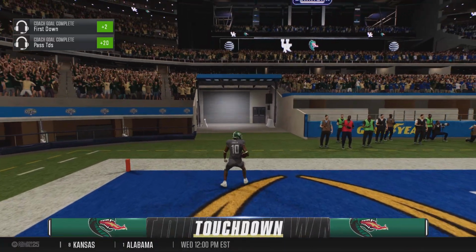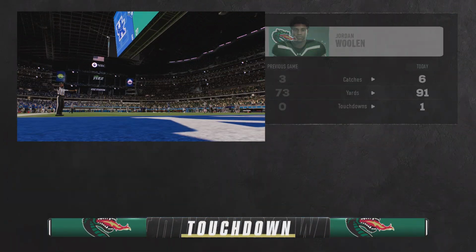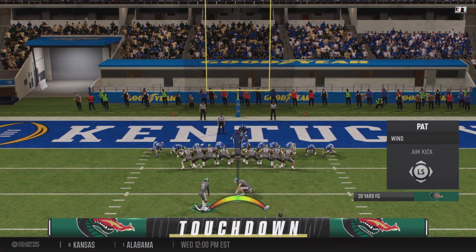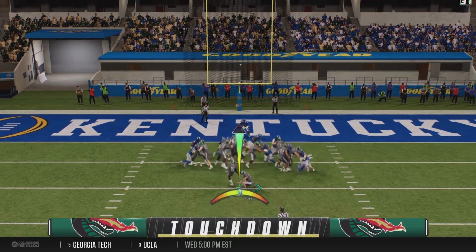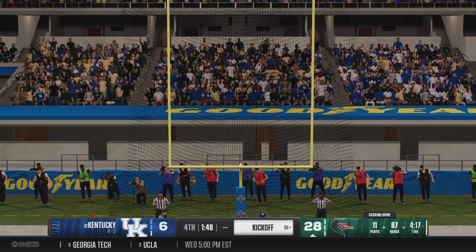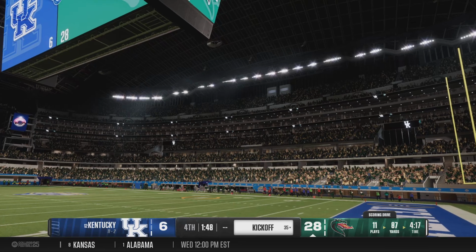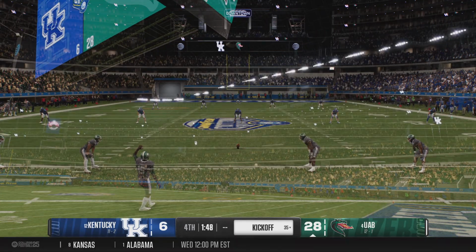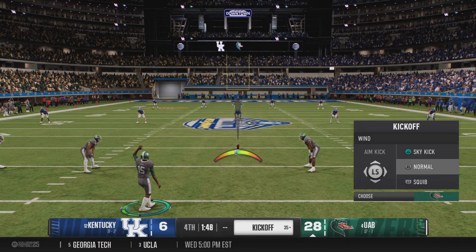Drive stays alive. Touchdown, UAB. And the beatdown continues. And the kick is up and good. They tack on a point to their lead. Now the kickoff team is out on the field.